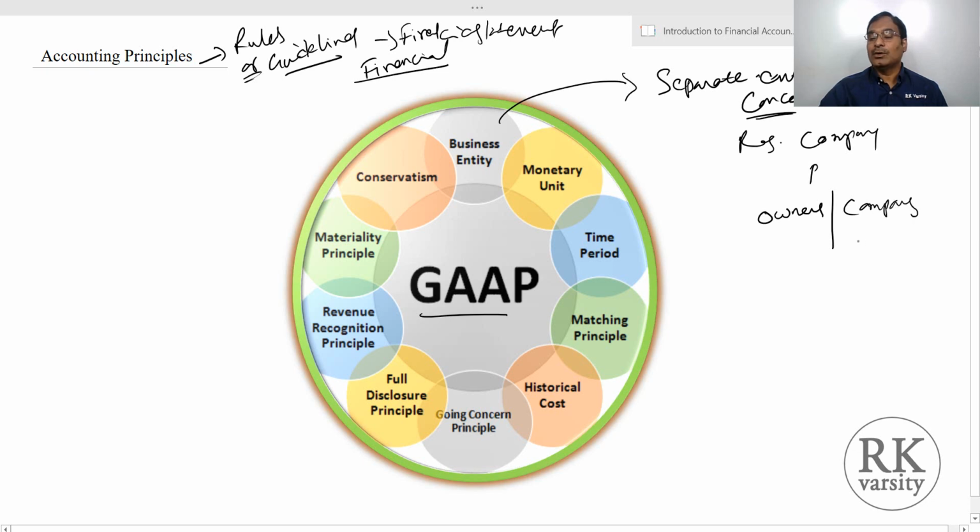Let us say you and your friends float a company called Accounting Limited, in which five friends make an investment of rupees 10 lakhs. This rupees 10 lakhs is your investment into the company.